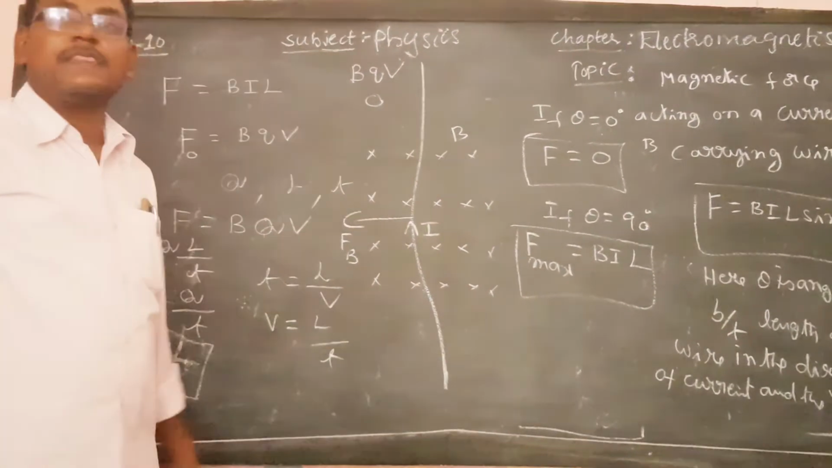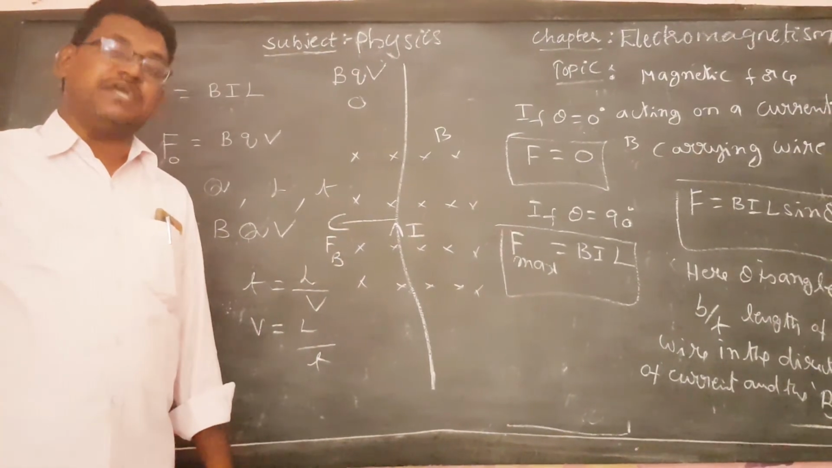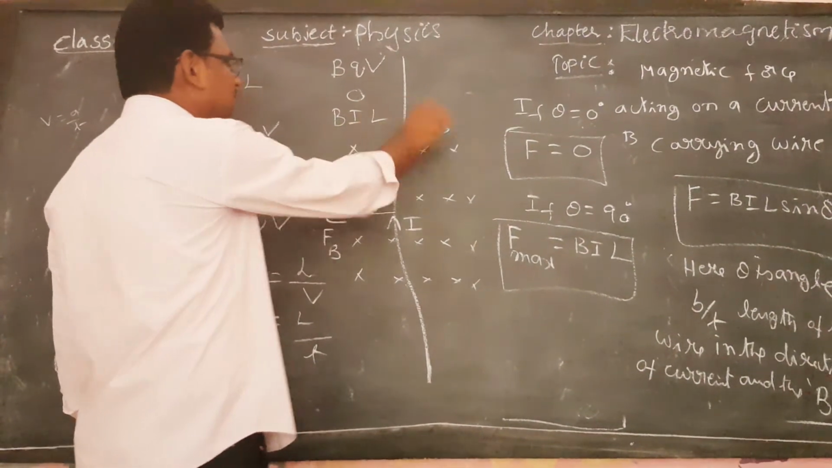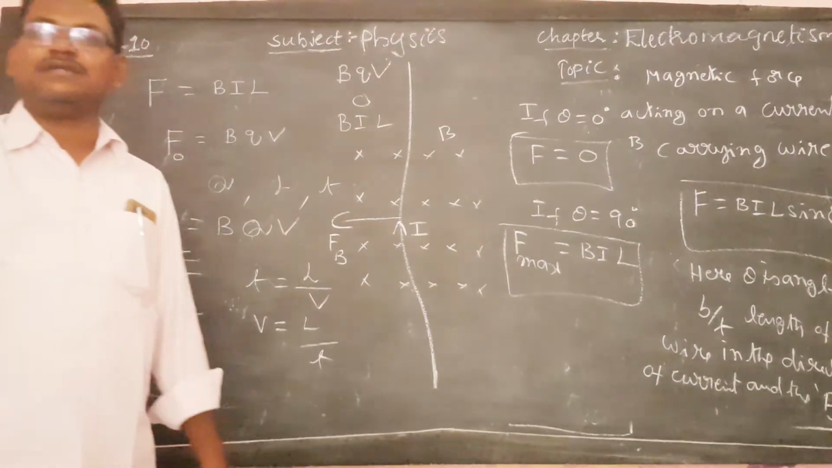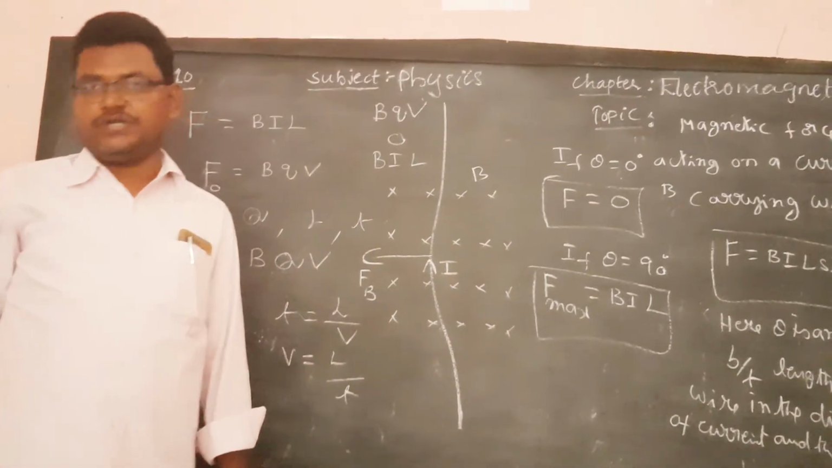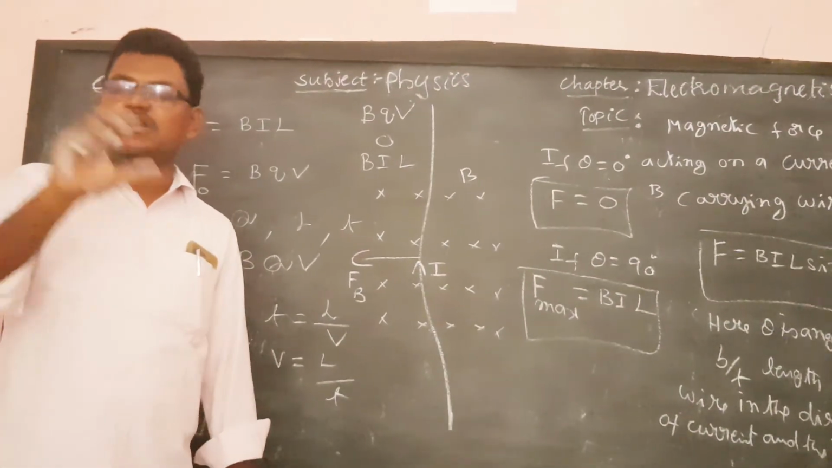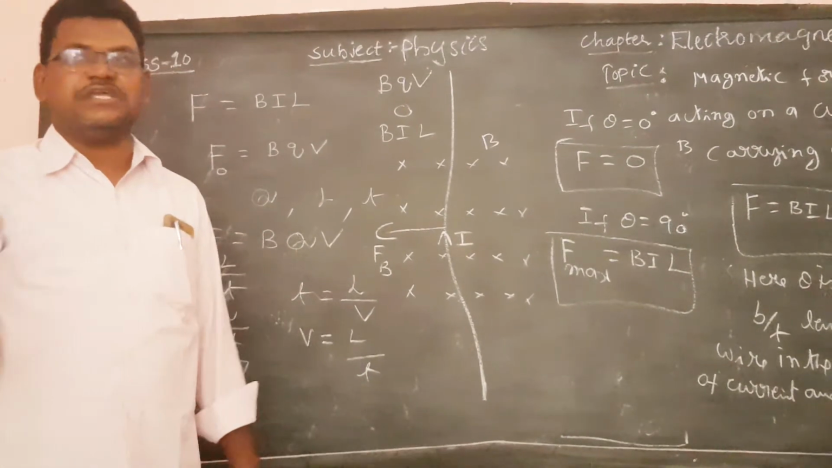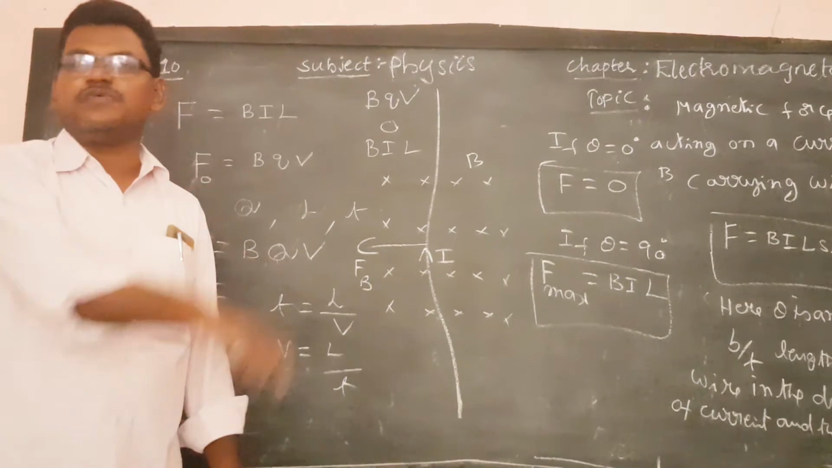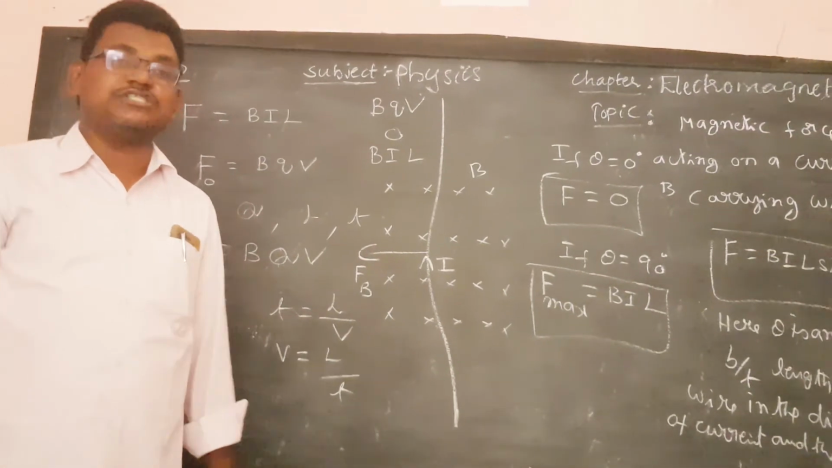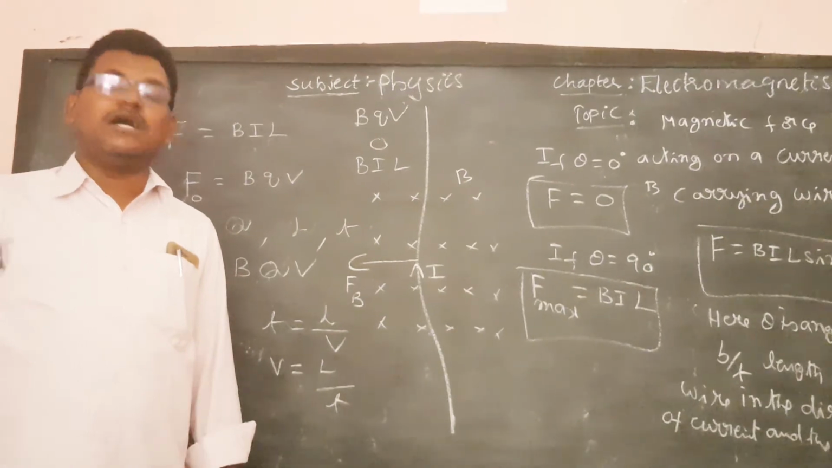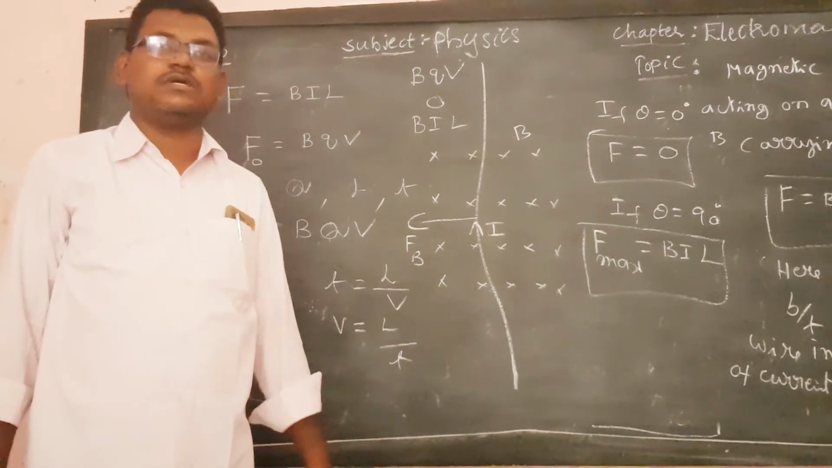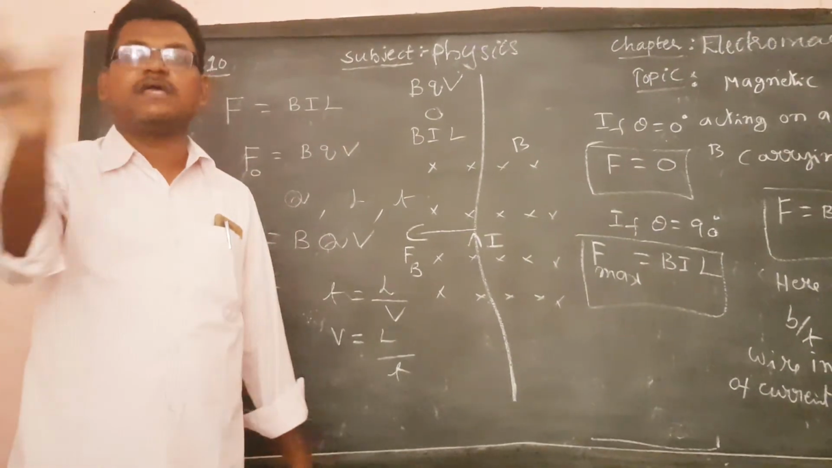In the same way, the maximum magnetic force acting on a current carrying wire is BIL. So remember, don't forget, these formulae are very important. In bit type questions they will ask. What is the expression for the maximum magnetic force acting on a current carrying wire? What is the expression for the maximum magnetic force acting on a moving charged particle? And what is the expression for the minimum magnetic force acting on a charged particle, and the minimum magnetic force acting on a current carrying wire?